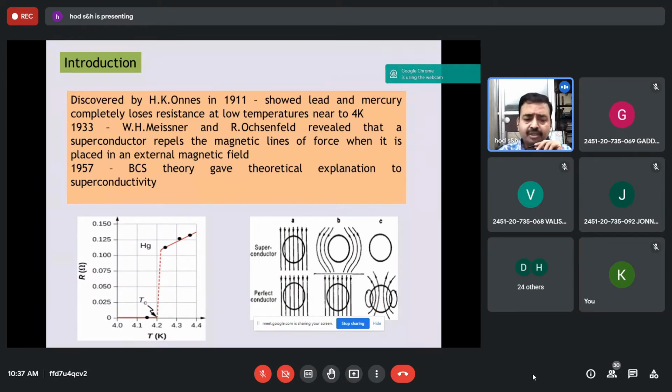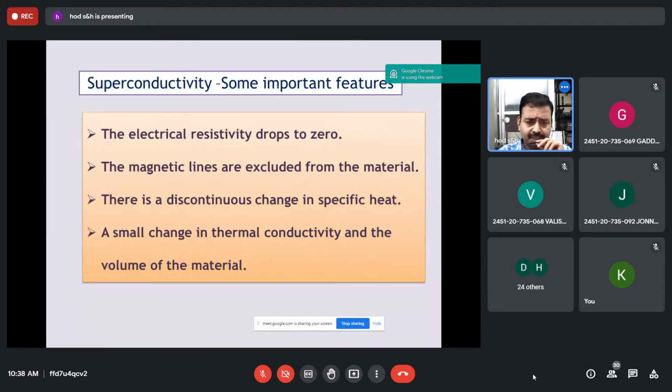Mercury, when cooled to 4.2 Kelvin, has its electrical resistance drop to zero, and it conducts current without any resistance. This is called superconductivity, and the temperature at which the electrical resistance becomes zero is called the transition temperature or critical temperature.